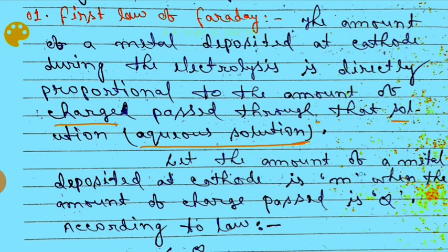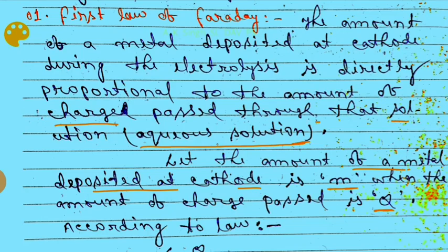Let the amount of metal deposited at cathode be small m when the amount of charge passed is Q. Means if Q coulomb charge is passed through the electrolytic solution, then how much amount of metal is deposited? That is m.